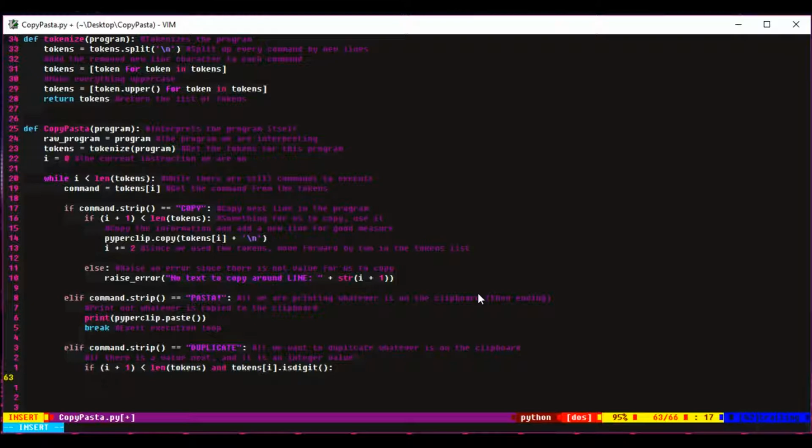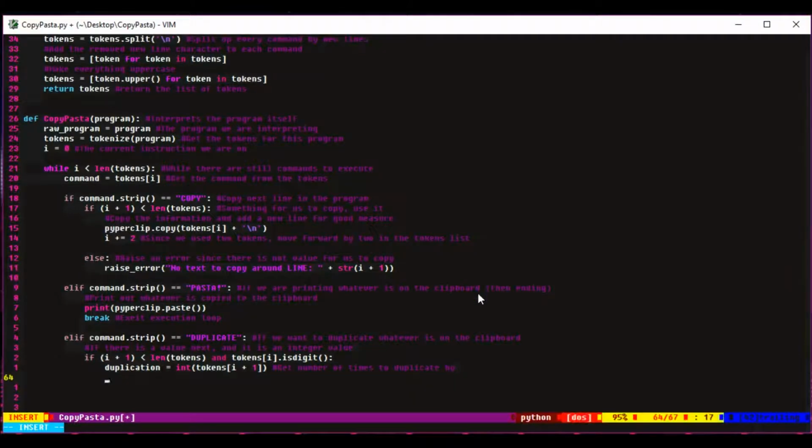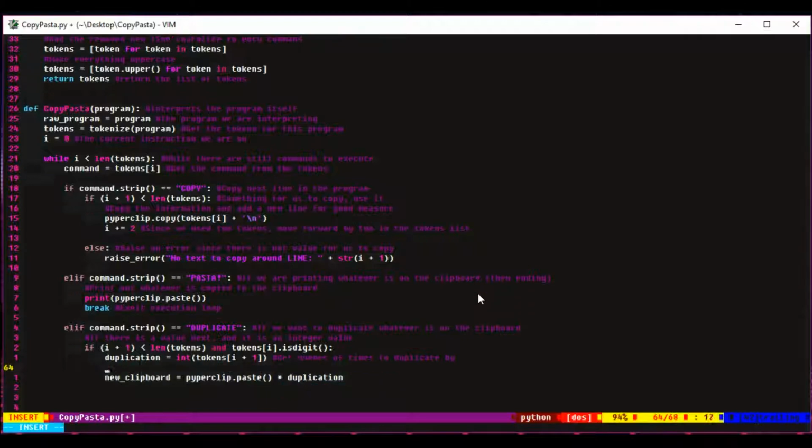Then we make a variable called duplication, which is basically we convert the integer, the number on the next line. Okay, I'm sorry. Duplication is the number of times that we will duplicate the string, the copied text. We then make a new variable called new clipboard, which is going to be whatever is currently copied to the clipboard multiplied by the number of times we want to duplicate it, which will give us the same effect. So it will basically repeat whatever's copied to the clipboard the given number of times.